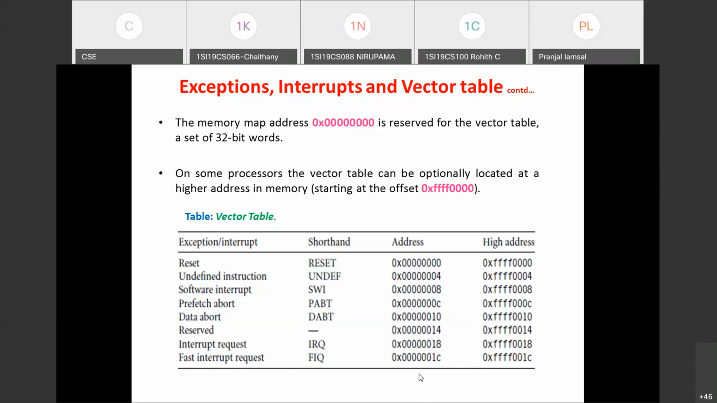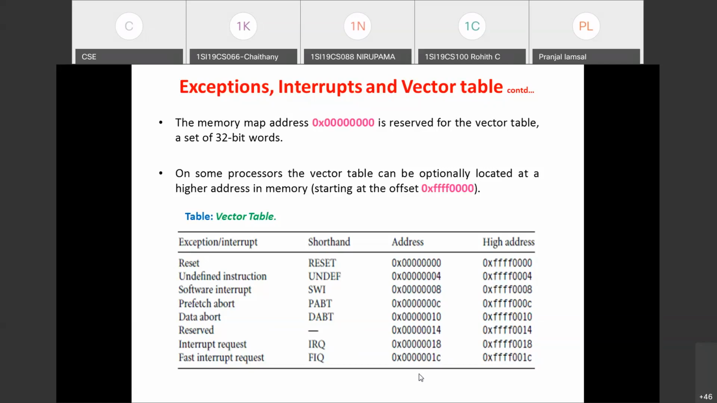So in today's class, we discussed the pipeline, and also the exceptions, interrupts, and vectors. So we have 7 processor modes and 7 interrupts. It is not that these 7 interrupts will make the processor enter 7 different modes. Just remember, user mode and system mode don't require any interrupt or exception to enter. They are auto invoked. The rest of the modes require an exception or interrupt to enter. So these are the 7 interrupts or exceptions.